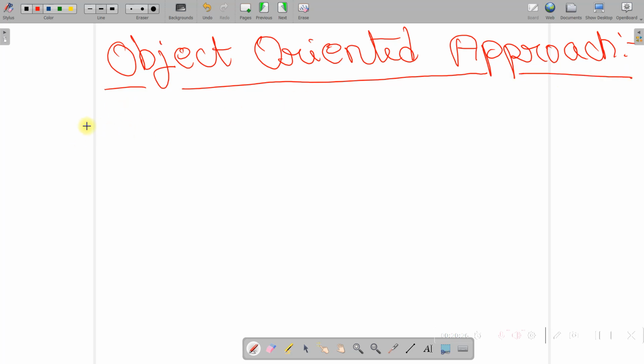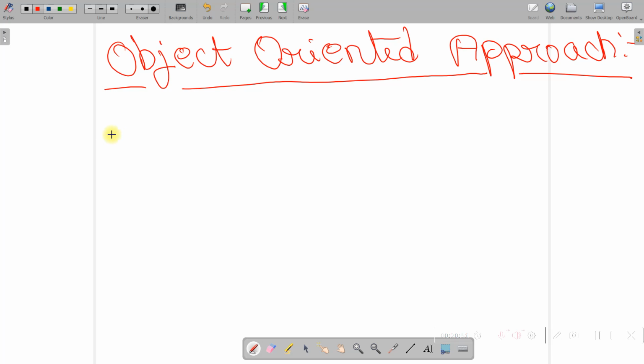I'll cover in detail what is object-oriented programming, but for now, as an introduction, I can tell you that object-oriented programming basically is those programming language in which we write our code with the help of the classes and objects.